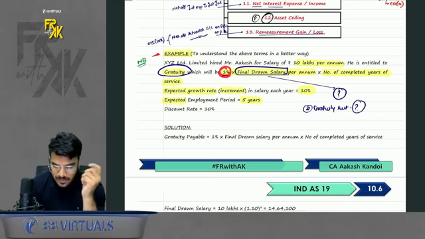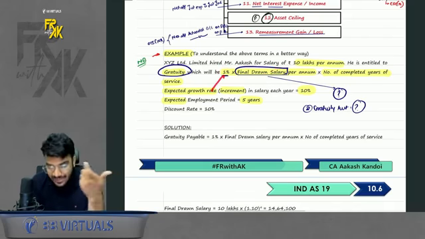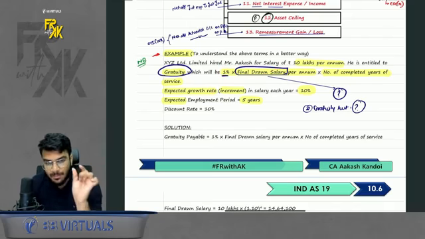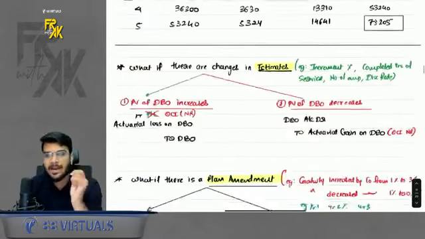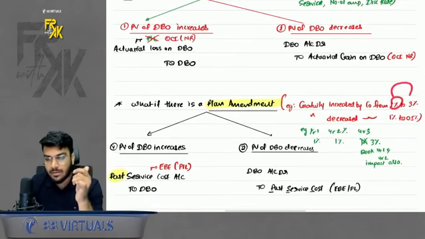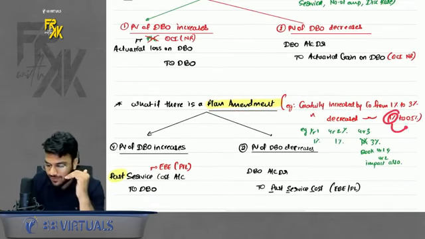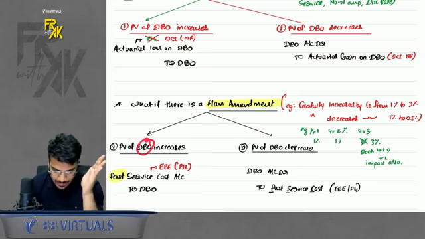Say this 1% was a certain figure, that whatever is the salary, we will give 1%. What if I change this? Whenever this 1%, which is a certain amount, changes, it is a plan amendment. So amendment can be increasing the 1% to 3% or reducing the 1% to 0.5%. Because of this amendment also, your DBO can increase or decrease.